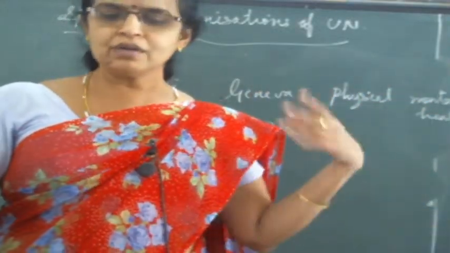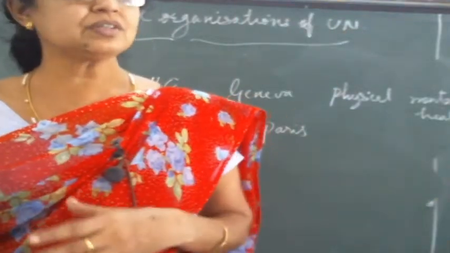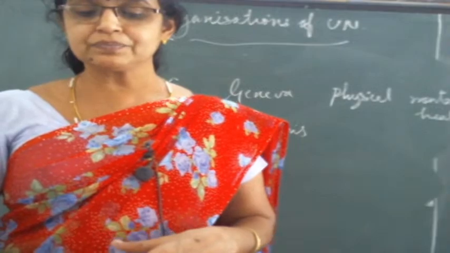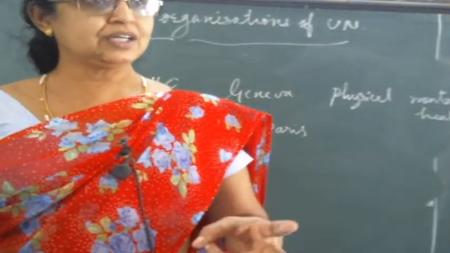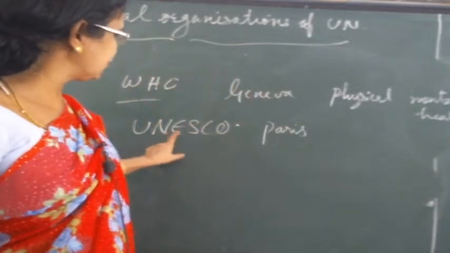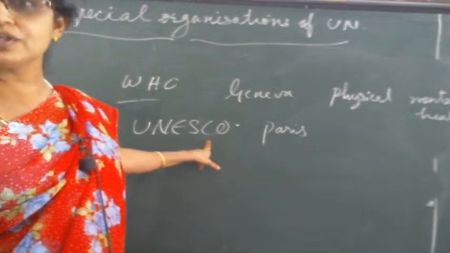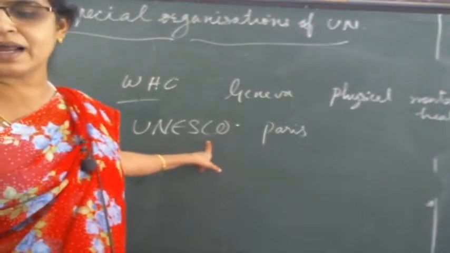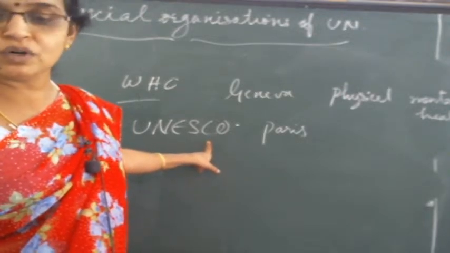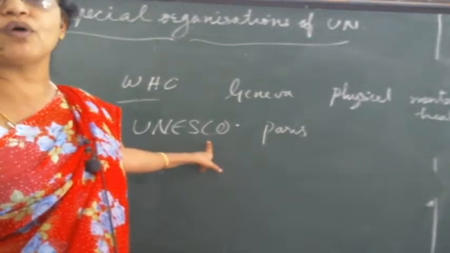Yes, no. So first portion you can leave, that is common only. Through which they are trying to contribute this: education, science and culture, that is given here. So through education, science and culture they are trying to provide world peace and security and also justice, the rule of law and human right.